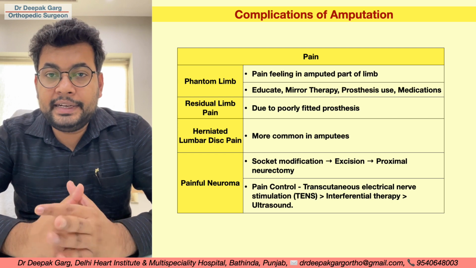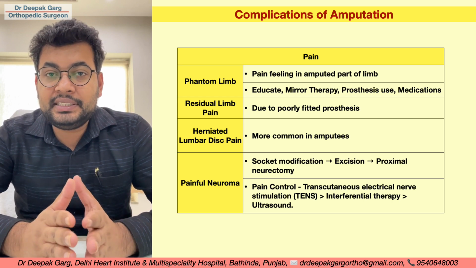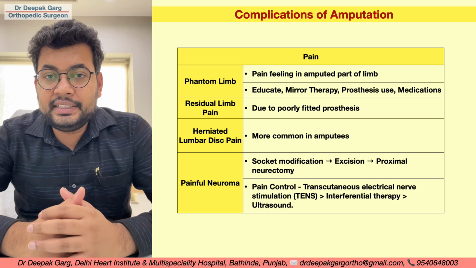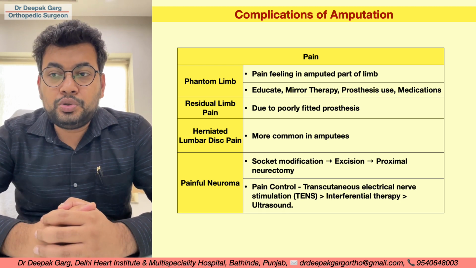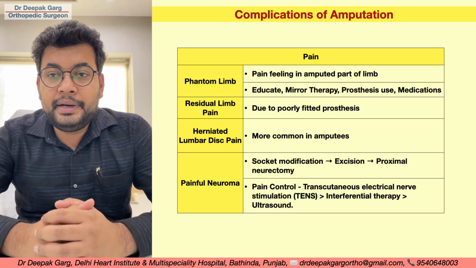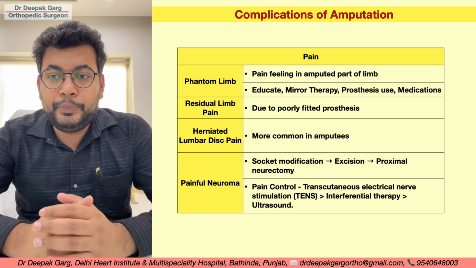There can be herniated lumbar disc pain because in amputees there is a change in the energy expenditure and the mechanics of the body. So herniated lumbar disc pain is more common in amputees.